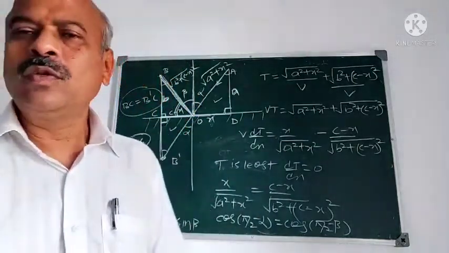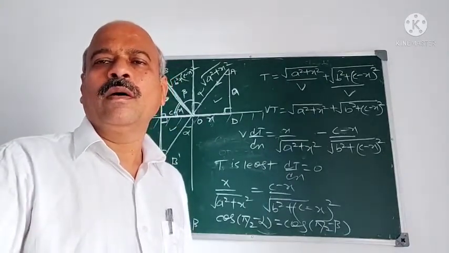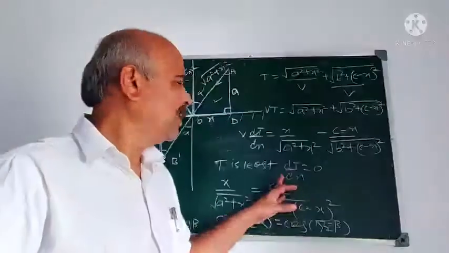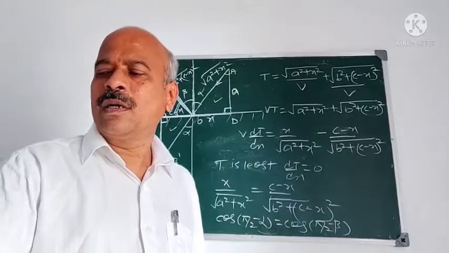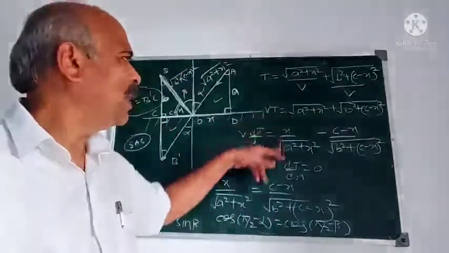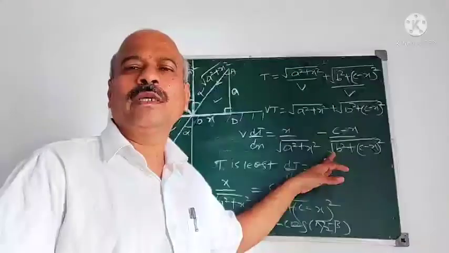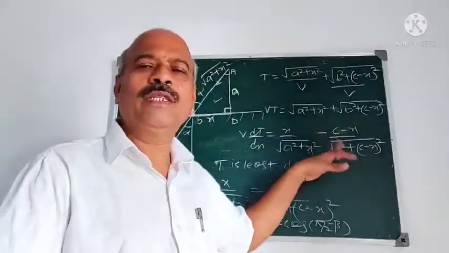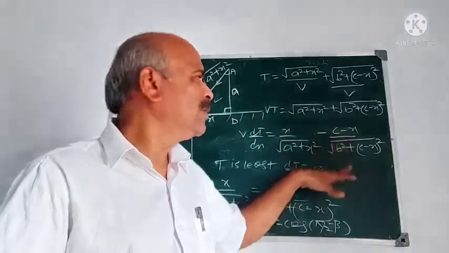You are all physics students, but I am not a physics teacher. I studied physics in my graduation, but for this modeling I went through refraction and reflection again, and I tried to explain the concept here.